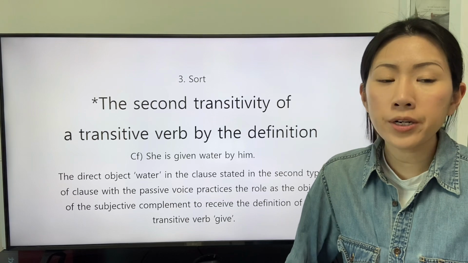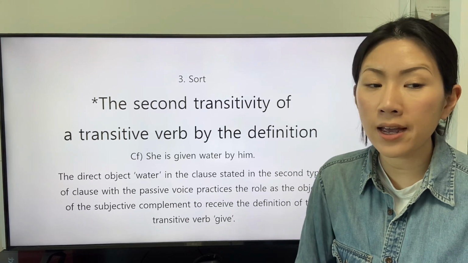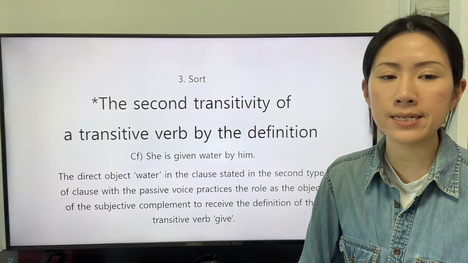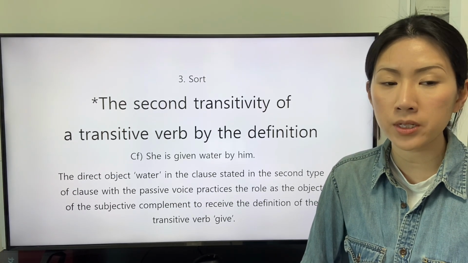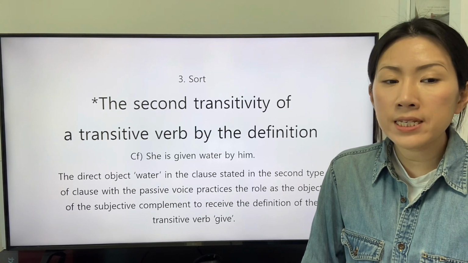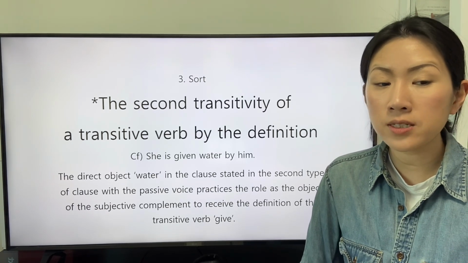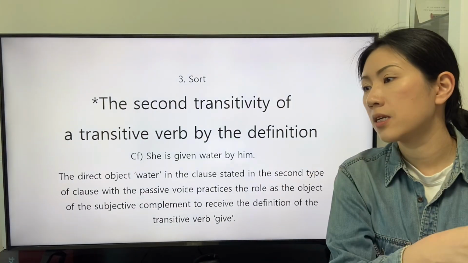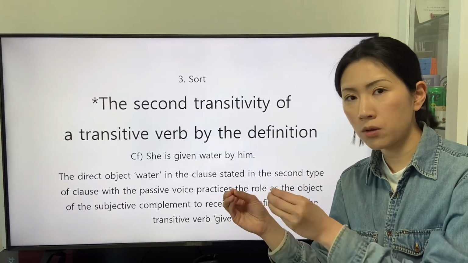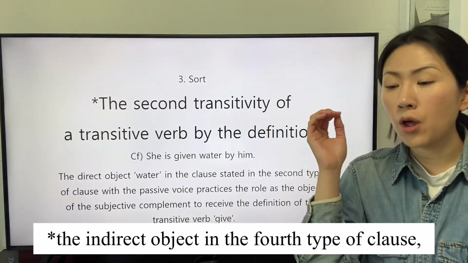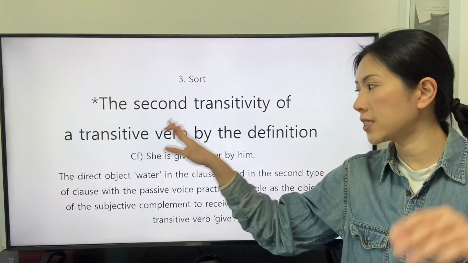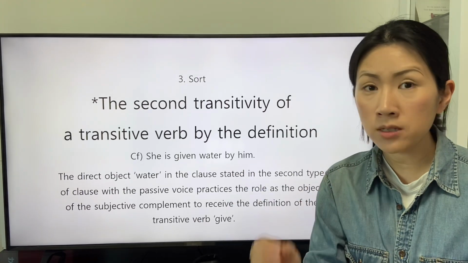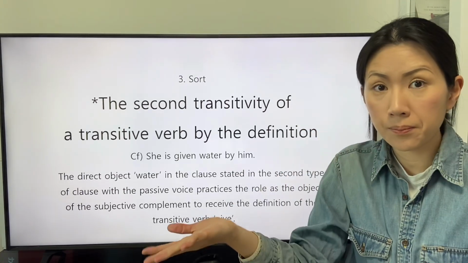The direct object order in the clause stated in the second type of clause with the passive voice practices the role as the object of the subjective complement to receive the definition of the transitive verb give, because the perspective of the speaker is changed to focus on the interaction between the subject, the direct object, and the indirect object, which remains to be the same.